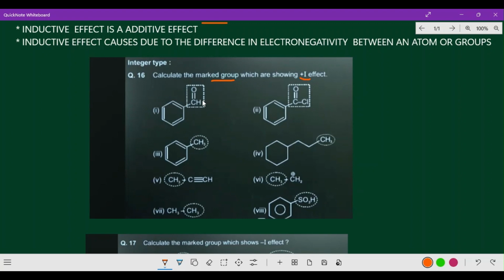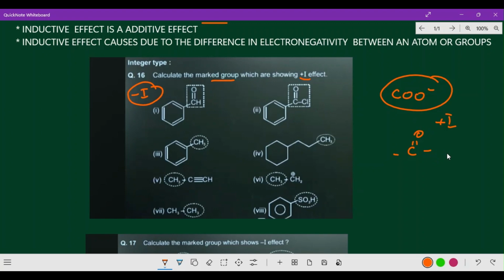Yes. Now here, the carbonyl group is a minus I effect. I just mentioned it in the last video also. COO minus is a plus I effect, whereas C double bond O here is a carbonyl compound: aldehyde, ketone, acid chloride, ester, carboxylic acid.